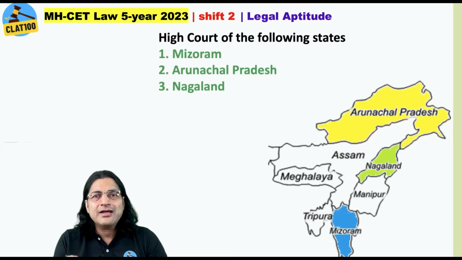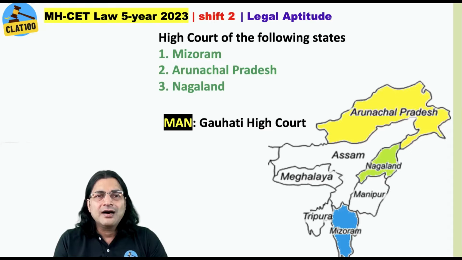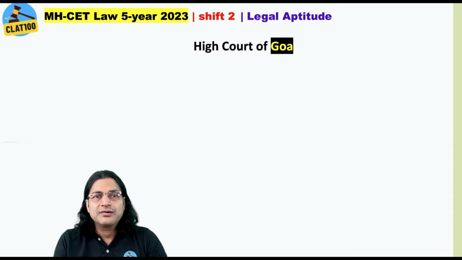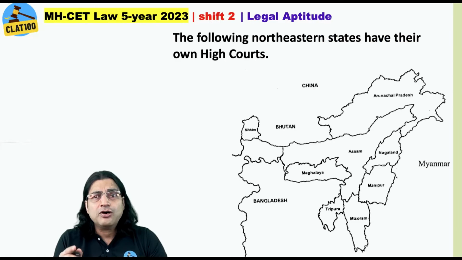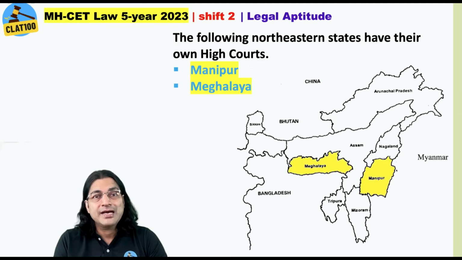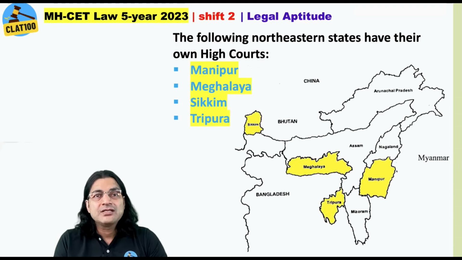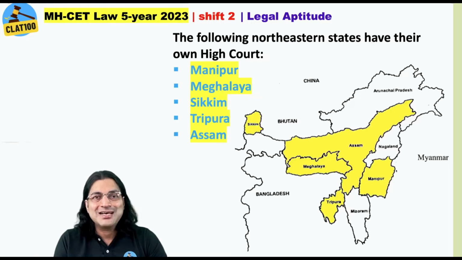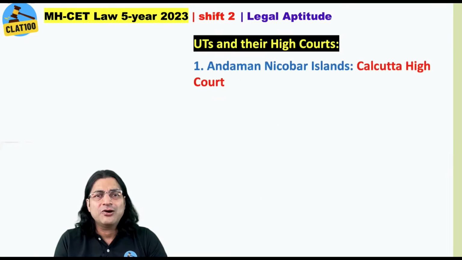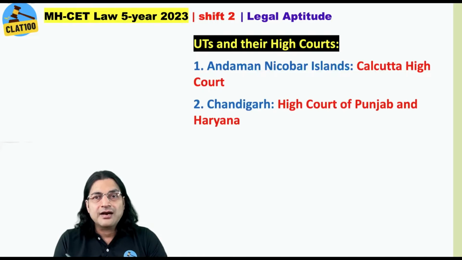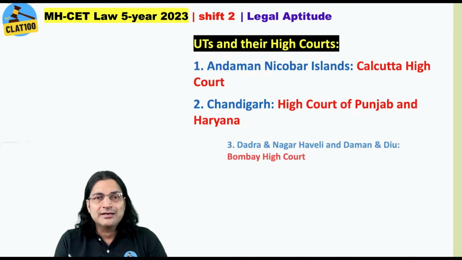Alright, the high courts of Mizoram, Arunachal Pradesh and Nagaland are at Guwahati High Court. Okay, High Court of Goa, Bombay High Court. The following northeastern states have their own high courts. Yes, Manipur, Meghalaya, Sikkim, Tripura and of course Assam. UTs and their high courts. Andaman and Nicobar Islands, Calcutta High Court. In fact, this question appeared in this shift. Chandigarh, High Court of Punjab and Haryana.